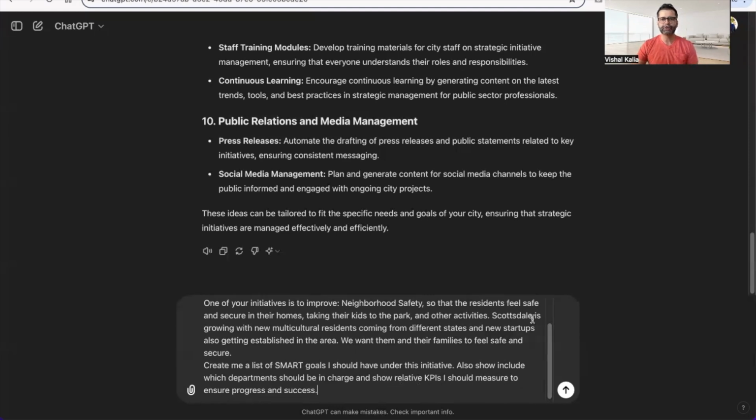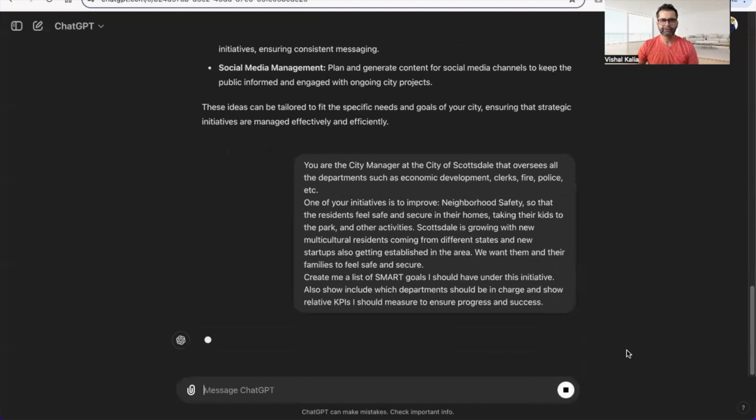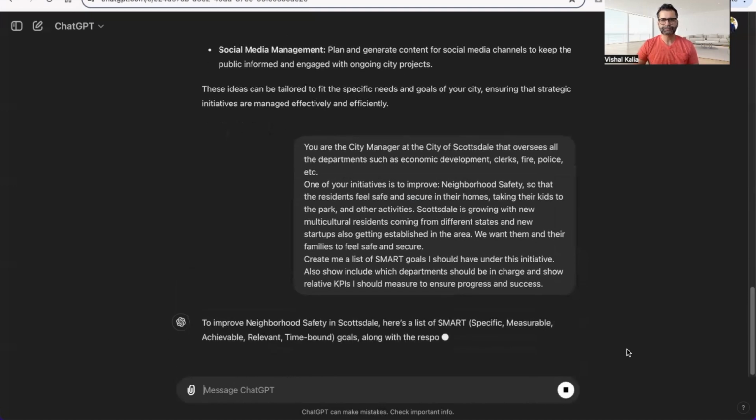So this gives you a quick overview, and this could be any goals or any initiative that you're working on. This one is for the neighborhood safety initiative. You can have multiple initiatives and use the same prompt. I'll drop this prompt into the comment section as well to get you started. So let's see what we get from here.